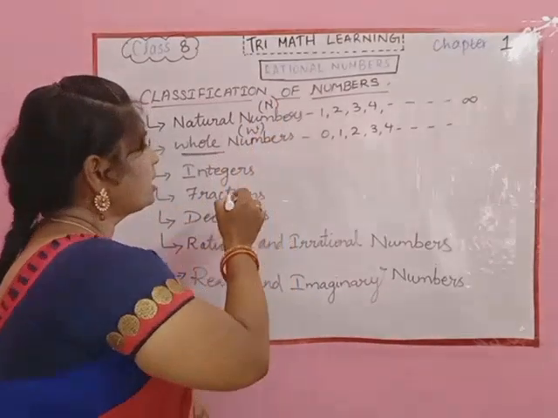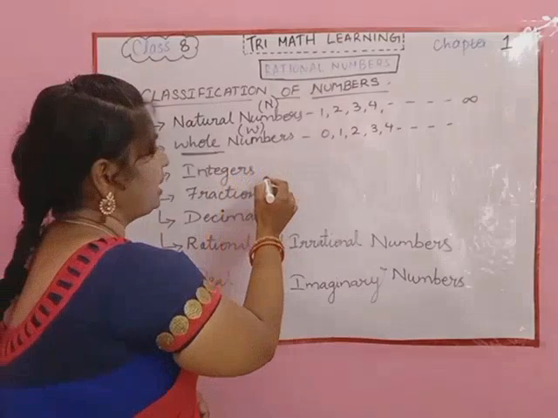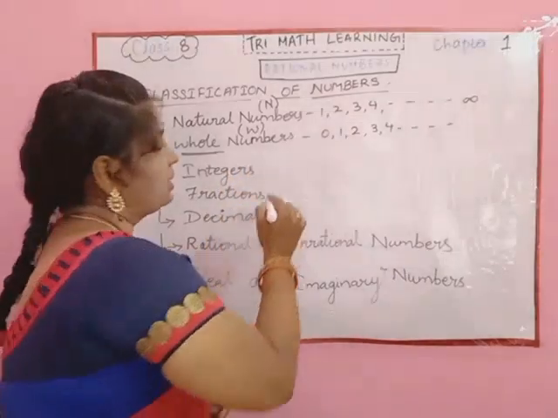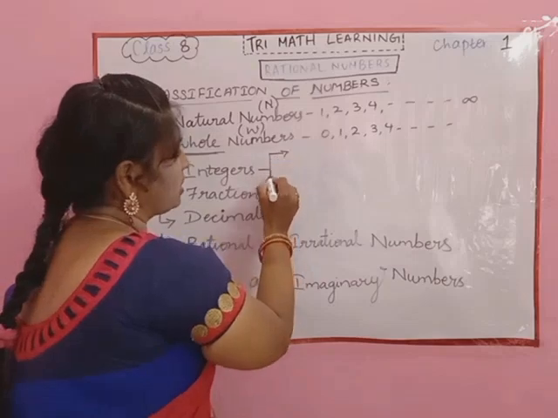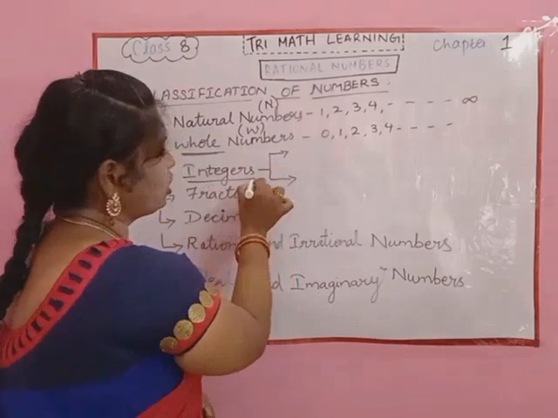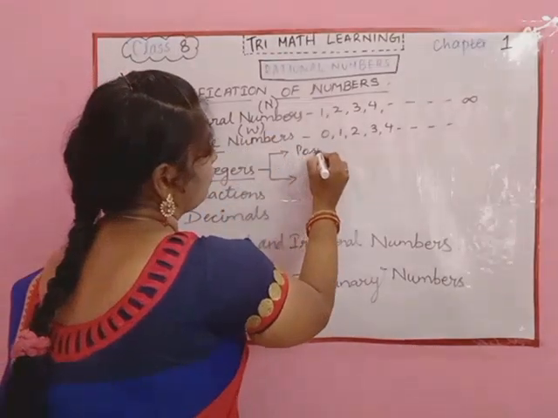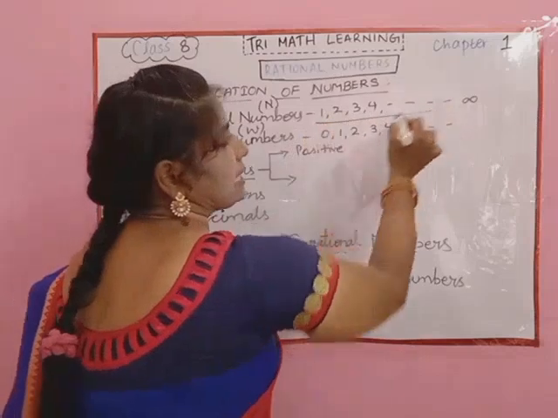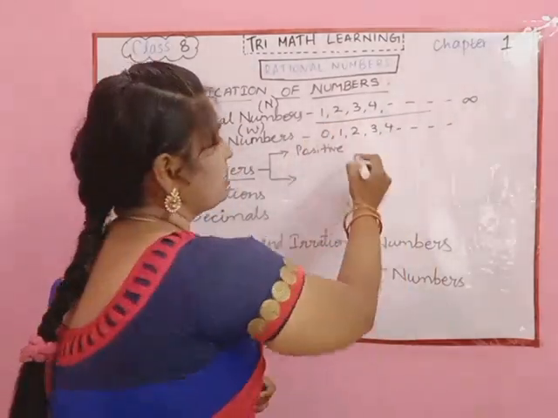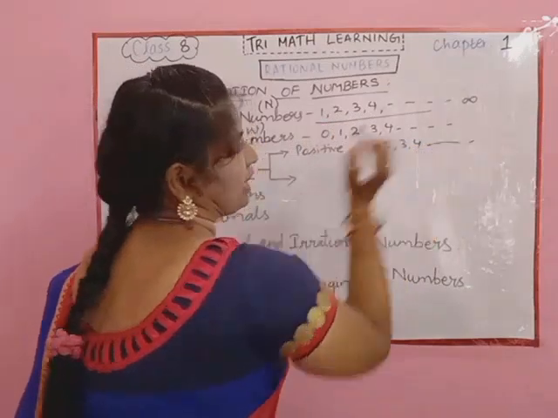Now moving on to the next one, the integers. Okay, so here integers are nothing but the positive and negative numbers. So we can classify integers in two terms, like positive. Okay, positive integers are nothing but the same natural numbers, that is 1, 2, 3, 4 and so on.